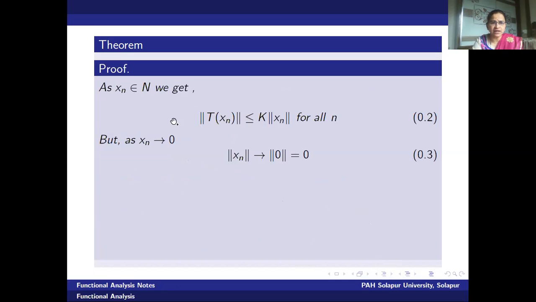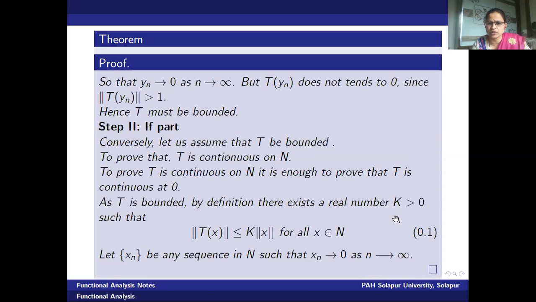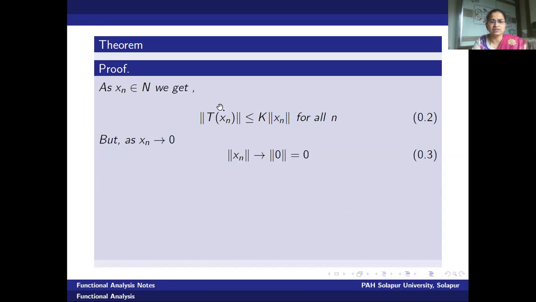Now, as xn is tending to 0, from the inequality 0.1, I am going to write this inequality true for xn in N. Because this inequality we have written true for all the vectors in N, it is equally true for a vector xn in N. Therefore we have written this inequality for a vector xn, and it is true for all n. But as we have assumed that the sequence xn tends to 0, what about norm xn? Knowing norm is a continuous function, norm xn tends to norm of 0, but norm 0 is 0.